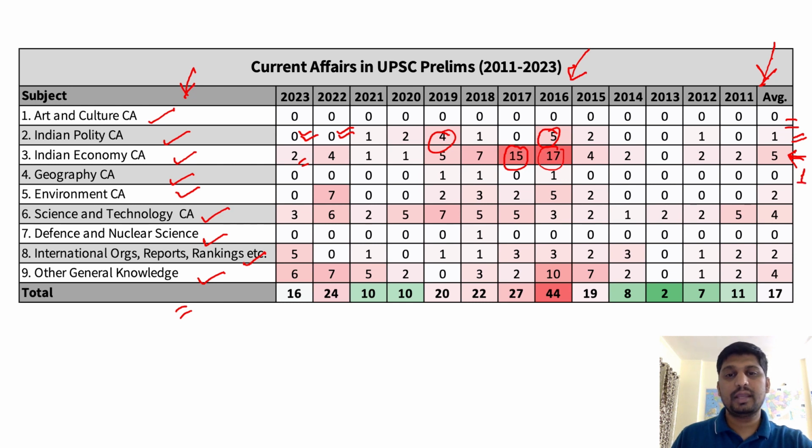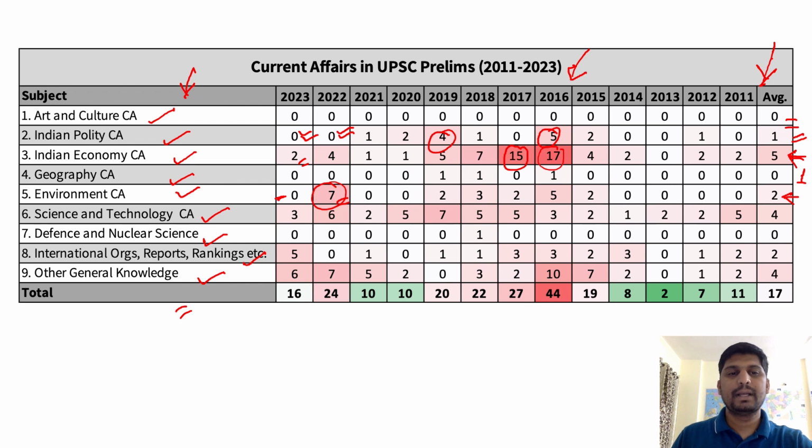Environment, again, is a little surprising. One will expect that there will be more current affairs based questions in environment. But if you observe minutely, it's actually static. Last year, there was no question which was current affairs based. And the year before, there were 7 questions. This is the highest they have asked. Otherwise, it's all again a little flat. On an average, it's just 2 questions.